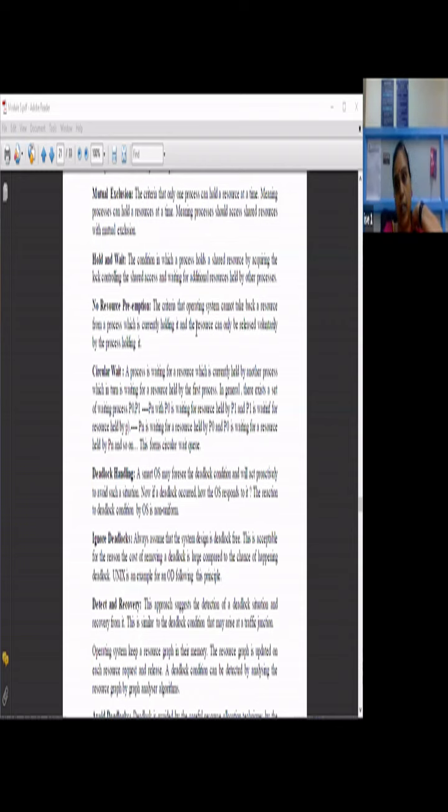So that particular process only has to release that resource, whichever it is holding. So that is nothing but no resource preemption.